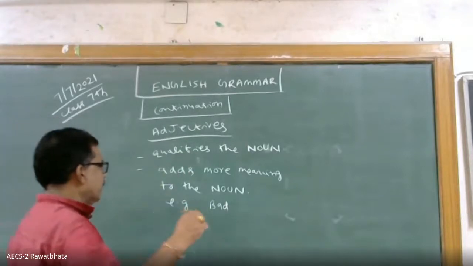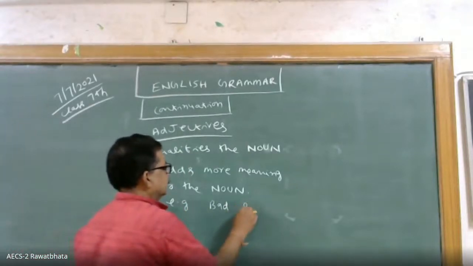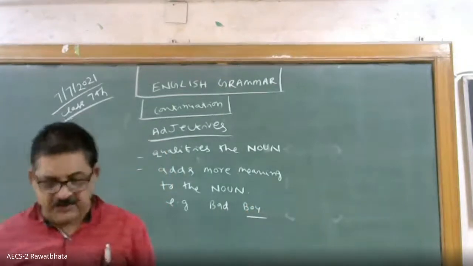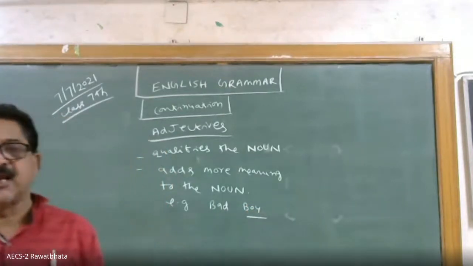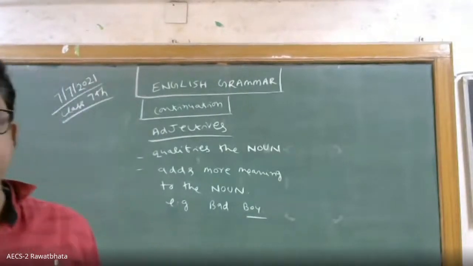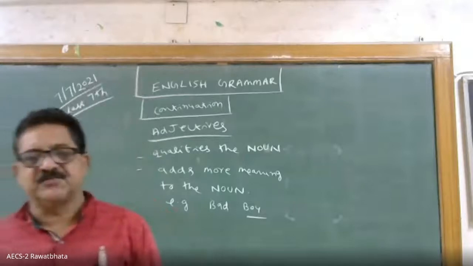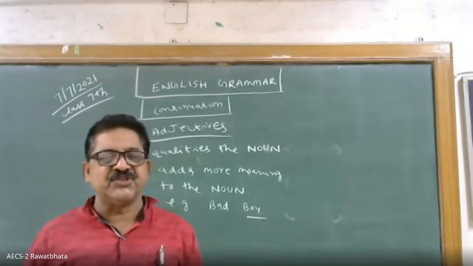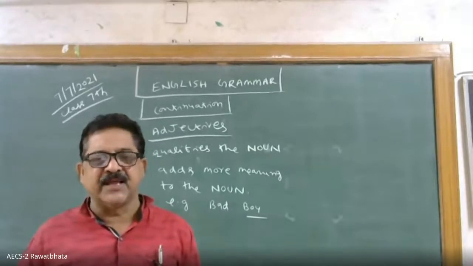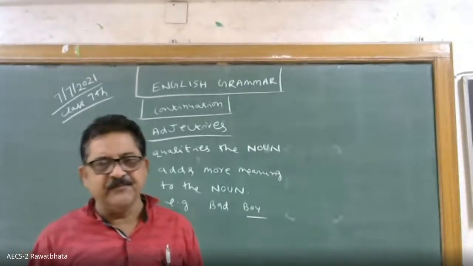So first of all, before going deep into adjectives, let me tell you again in simple terms that all naming words are nouns. All names: Ram, Hari, Sita, school, class, playground, every name is a noun.